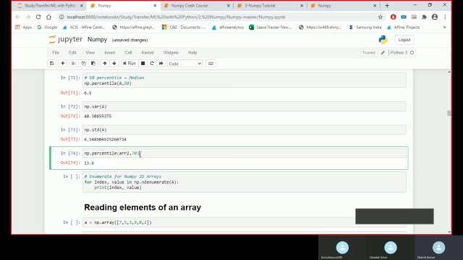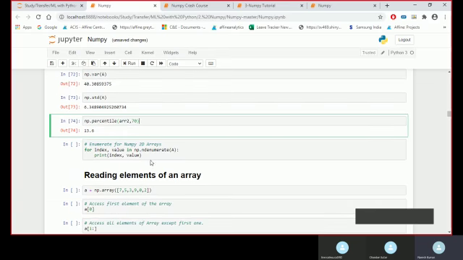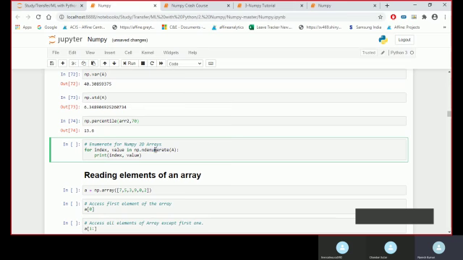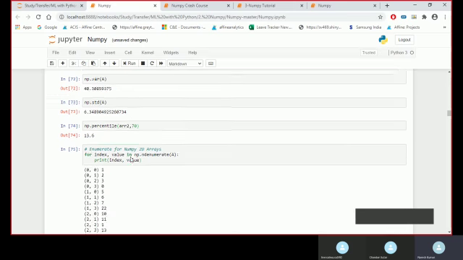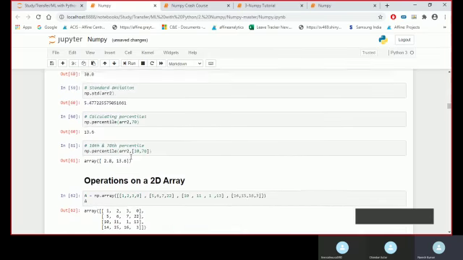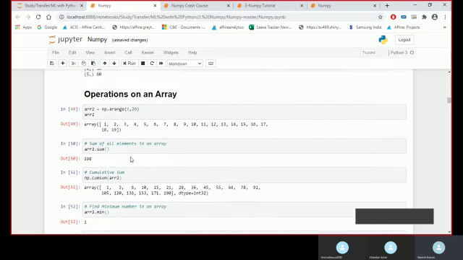In a 2D array also we can see what is the index and what is my observation. So we can use nd enumerate here also to see the index and their value. If you see, we were seeing something like this here.